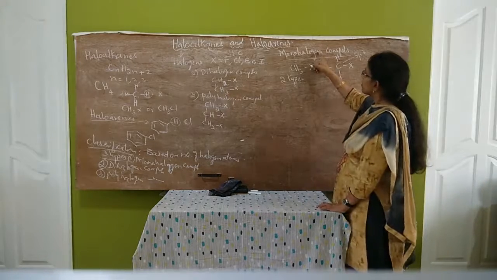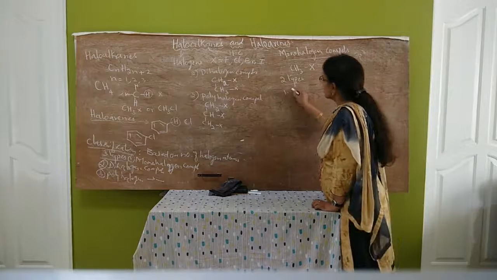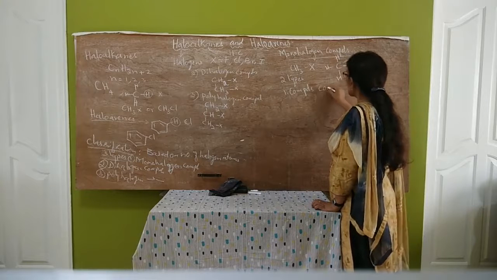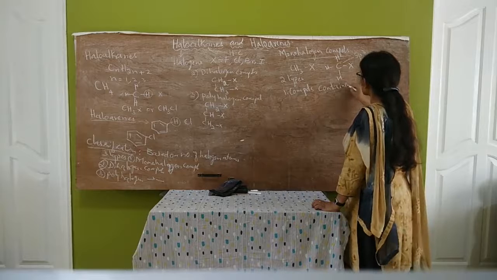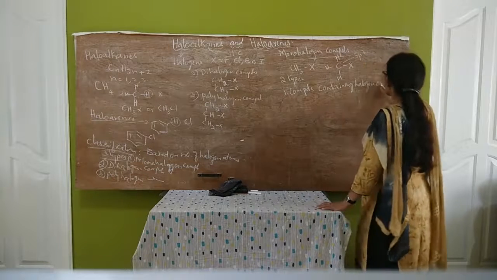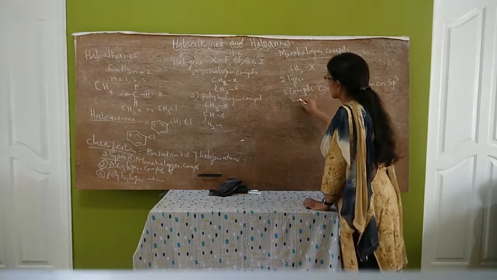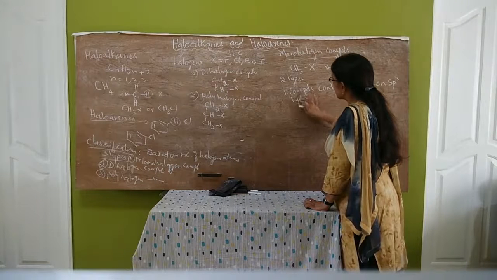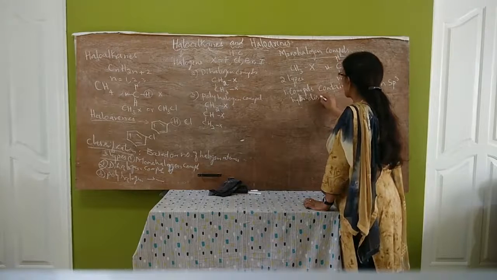Therefore, monohalogen compounds are classified into two types. The first one is compounds containing halogen on sp3 hybridized carbon atom.